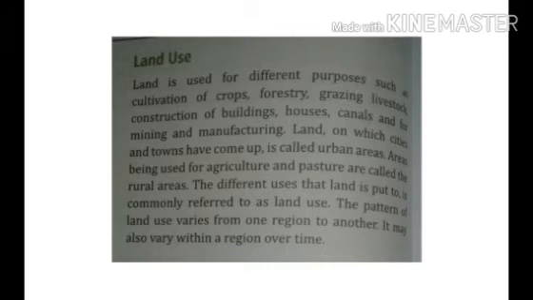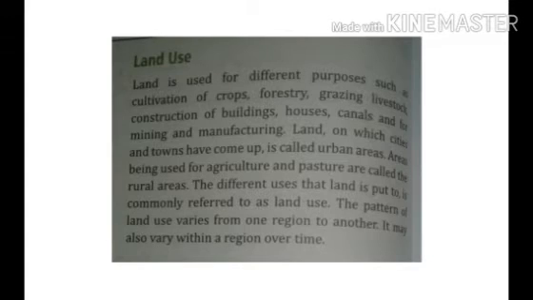The different uses that land is put to is commonly referred to as land use, and the pattern of land use varies from place to place and region to region.